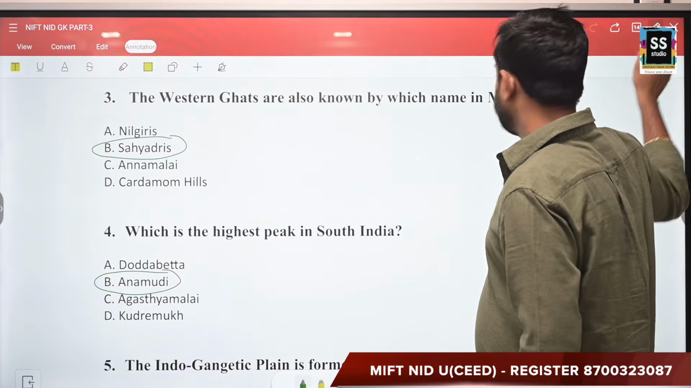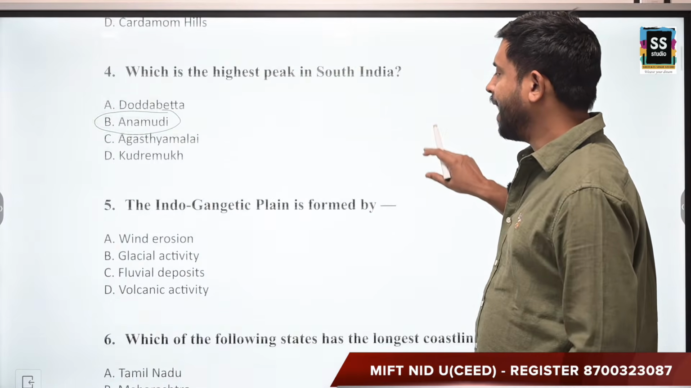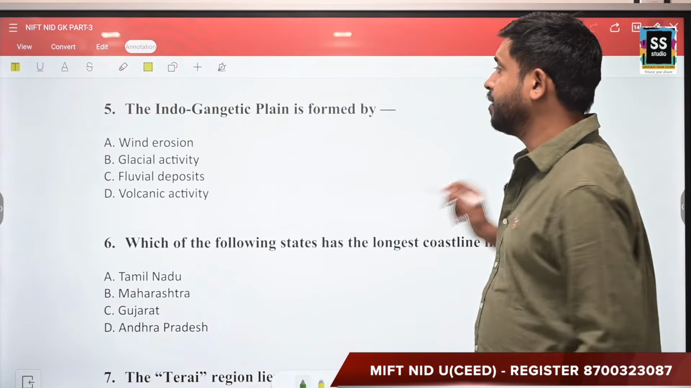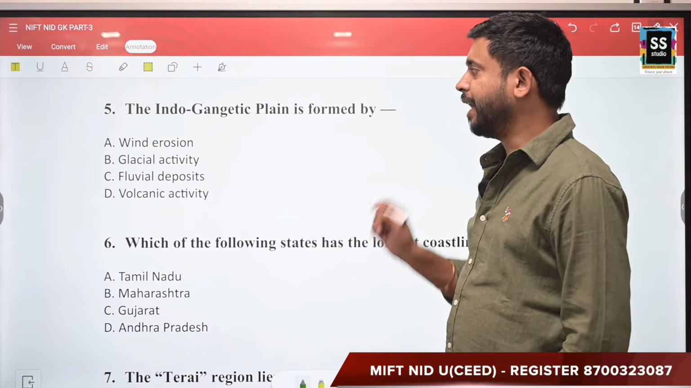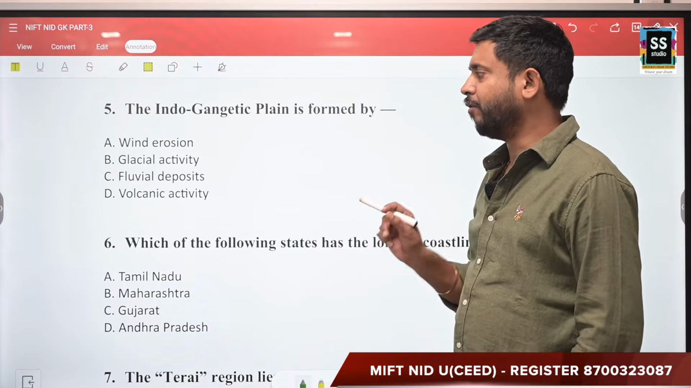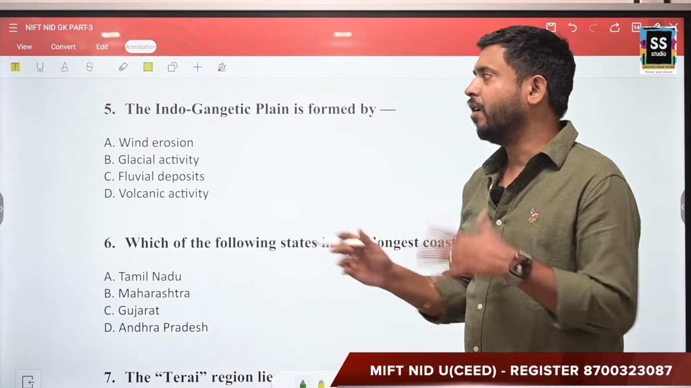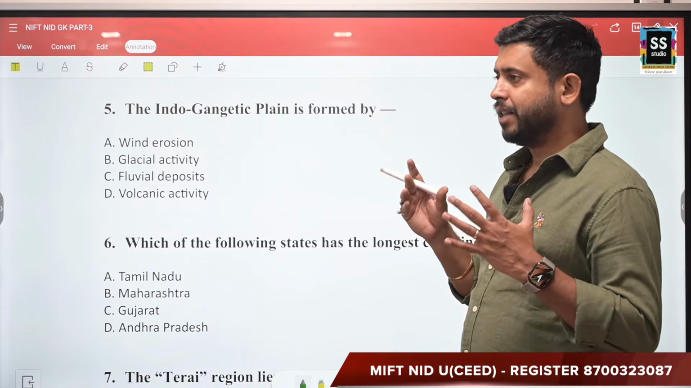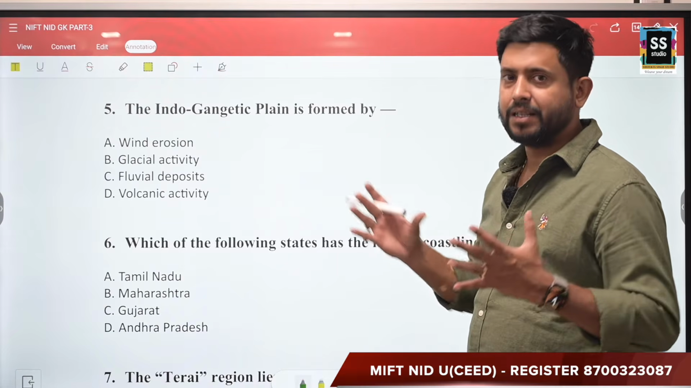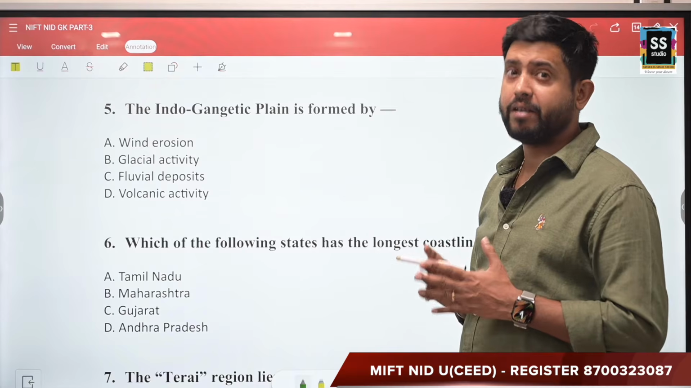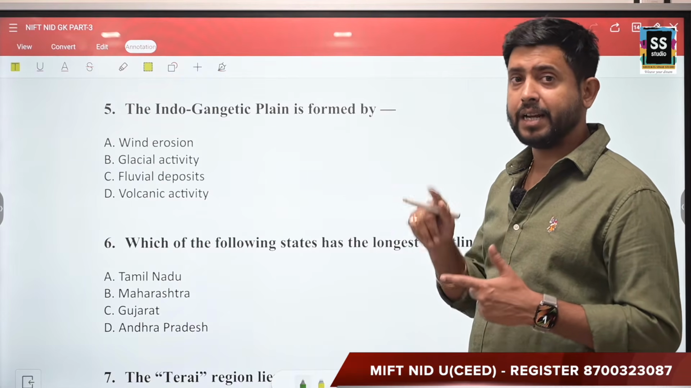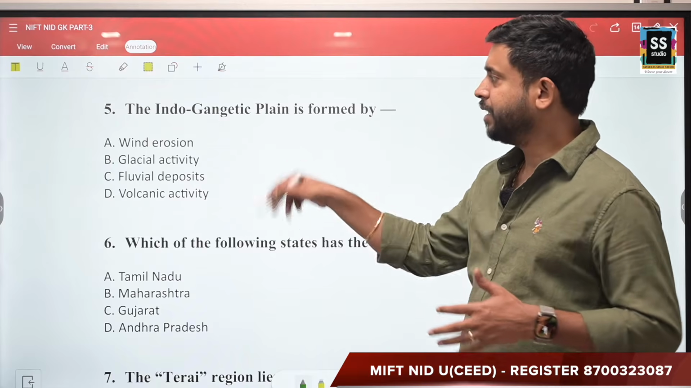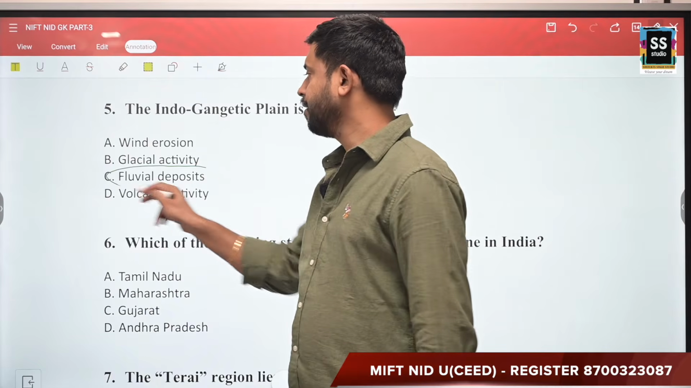Moving forward, the next question says: the Indo-Gangetic Plain is formed by which of these options? Your options are wind erosion, glacial activity, fluvial deposits or volcanic activity. Now, if you know about the Indo-Gangetic Plain, that is basically sediments, right? Sediments brought by the major river systems of India, that is Indus, Ganga and Brahmaputra. So, out of these 4, the correct answer is fluvial deposits.